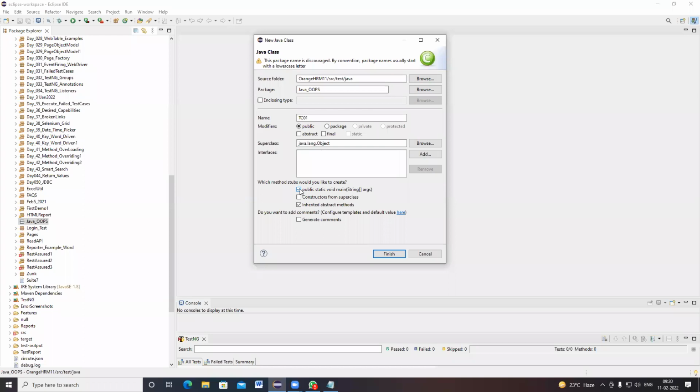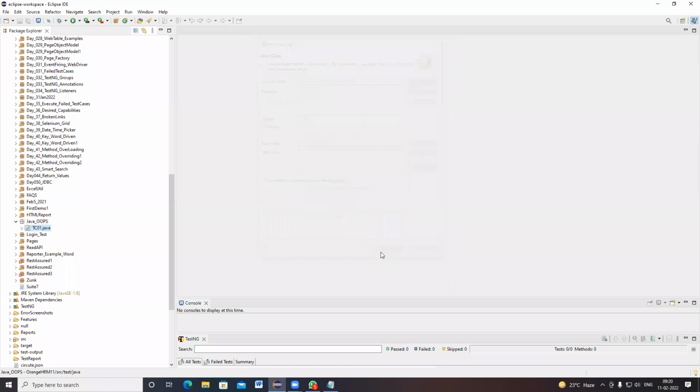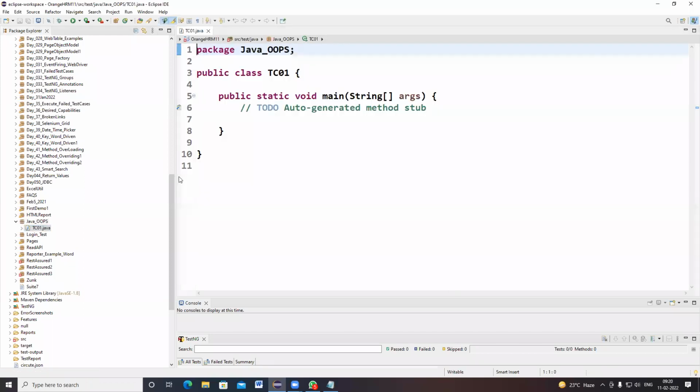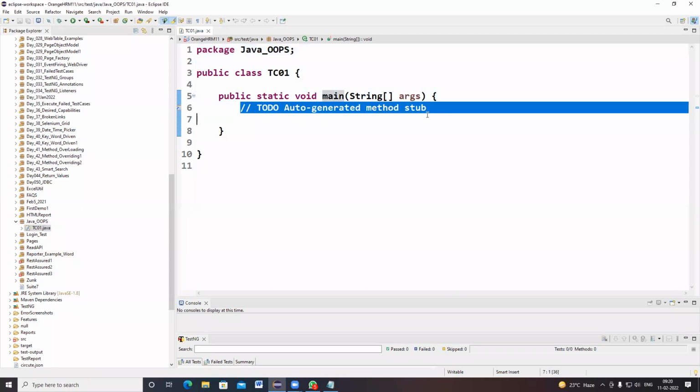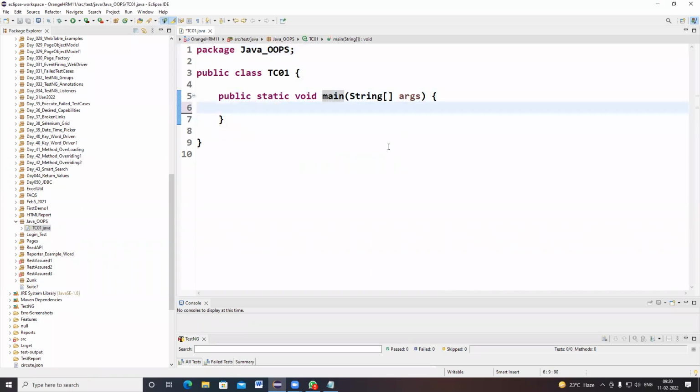Whenever you are creating a TestNG class, what is the default method it creates? The @Test method. If you want to create the default method as the main method, you have to select this option. I'm clicking on finish. See, public static void main, the main method got created automatically.